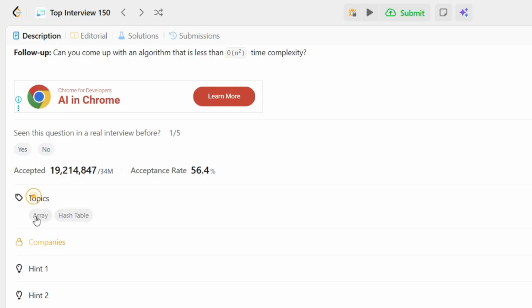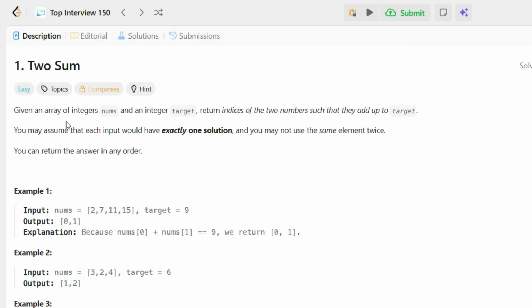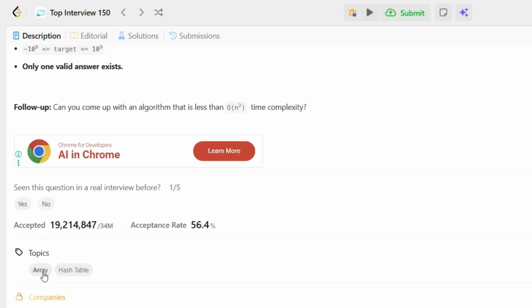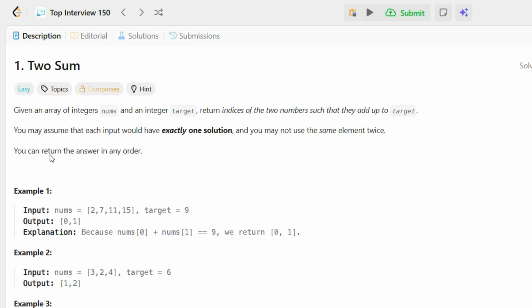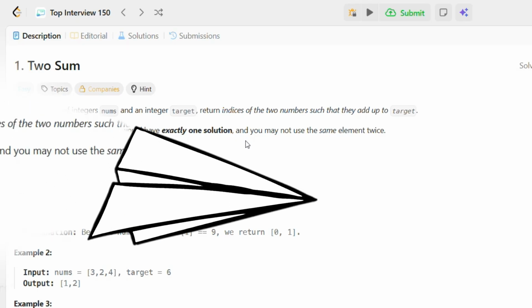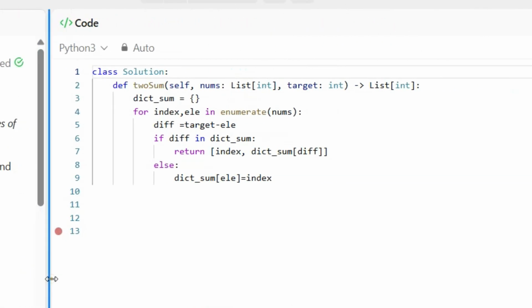Now it is time to see the topic. The topic is array and hash table. A hash table in Python we call a dictionary. For reading this problem, please go through the description, examples, constraints, and the topic, until you have a very good understanding of the problem, then you can jump onto the coding. This is LeetCode 1, Two Sum, under the category easy, with exactly one solution. Now it is time to move on to the coding.